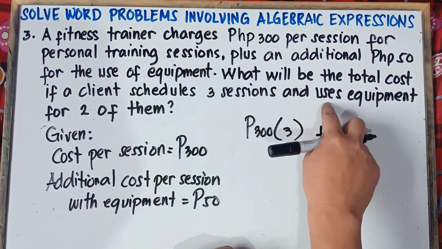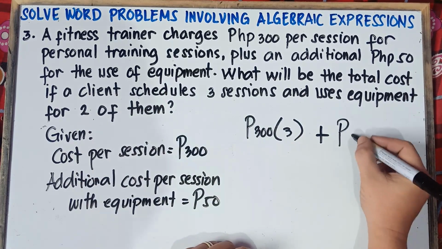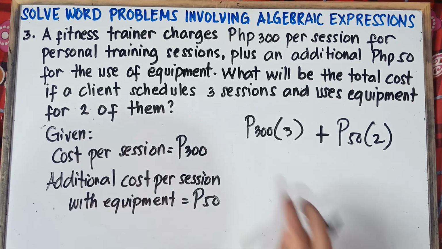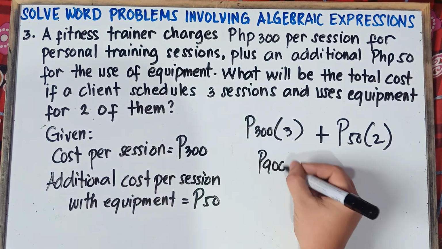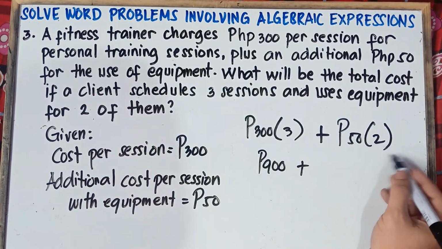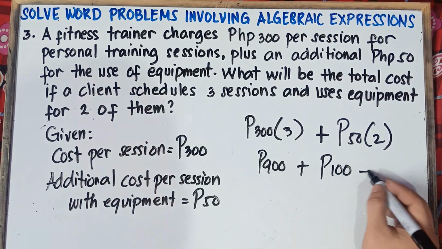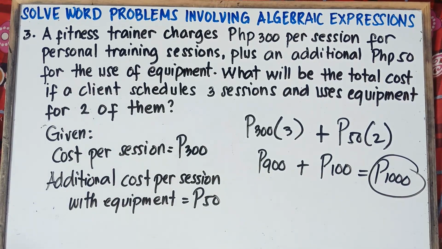The client uses equipment for 2, therefore this will be 50 times 2. 300 times 3 would be 900 pesos, plus 50 times 2, that would be 100 pesos. 900 plus 100, therefore the answer is 1,000 pesos, if you do the mental math.